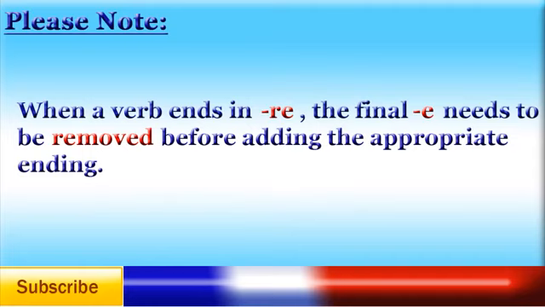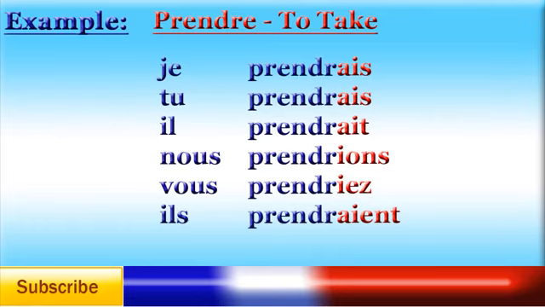Please note, when a verb ends in re, the final e needs to be removed before adding the appropriate ending. For example, prendre, to take, je prendrais, tu prendrais, il prendrait, nous prendrions, vous prendriez, ils prendraient.